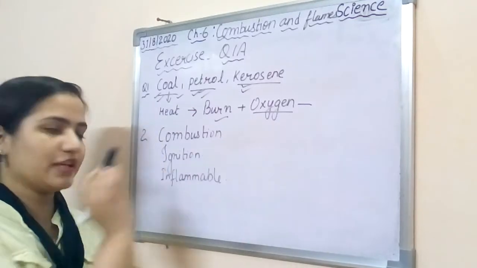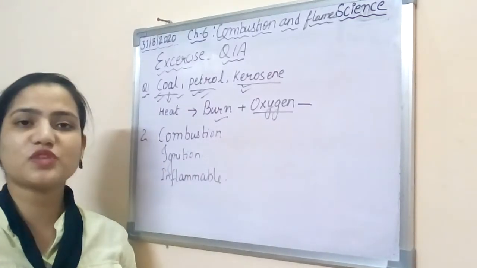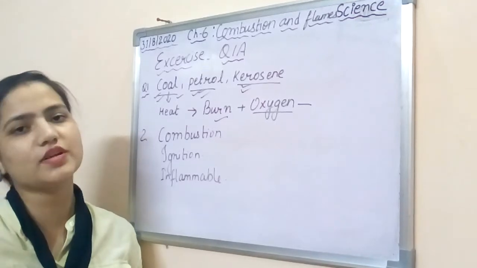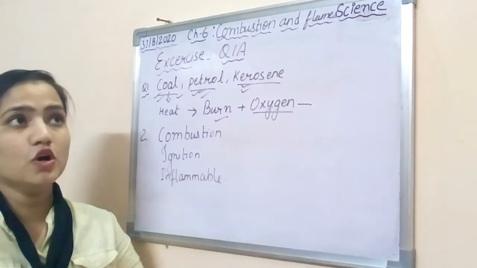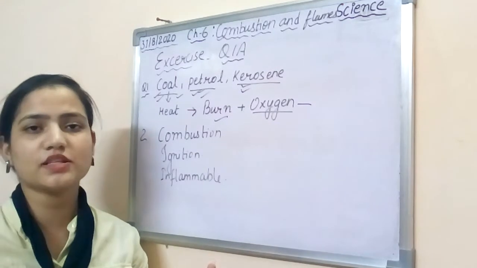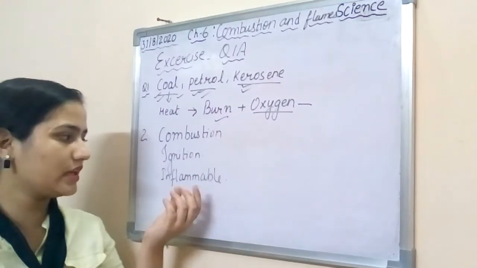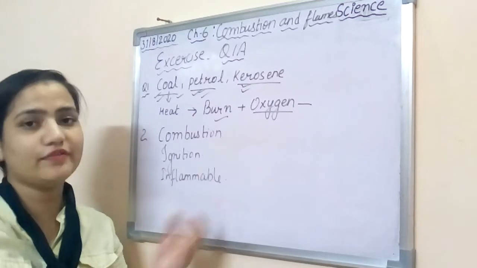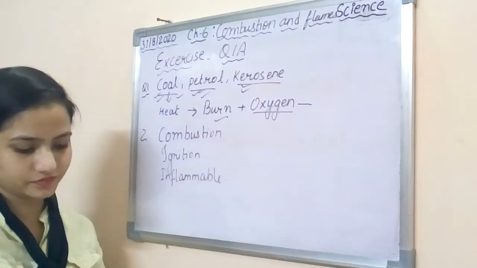An inflammable substance is a substance which catches fire very fast. Those combustible substances having a very low ignition temperature are inflammable in nature.